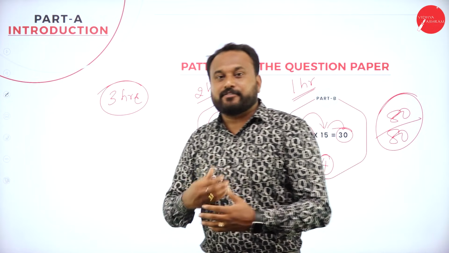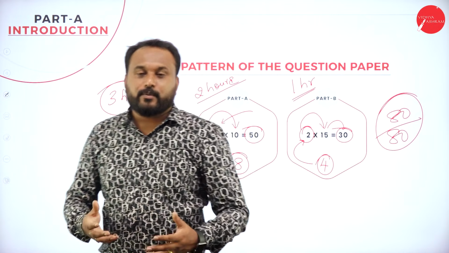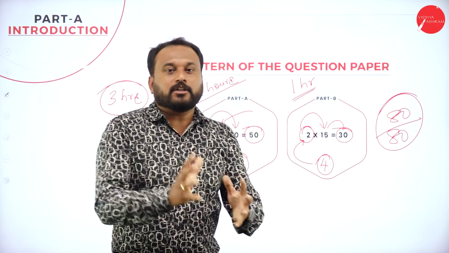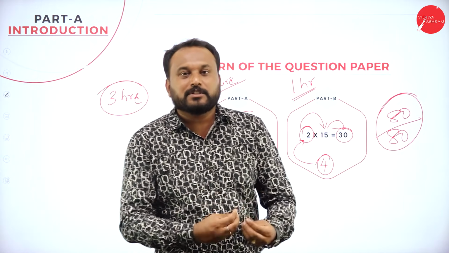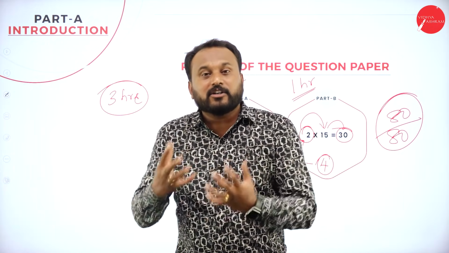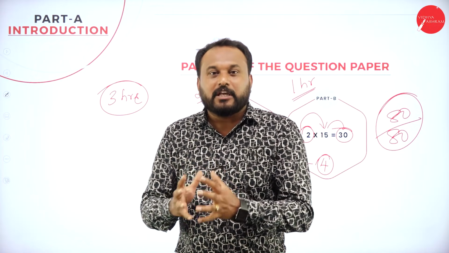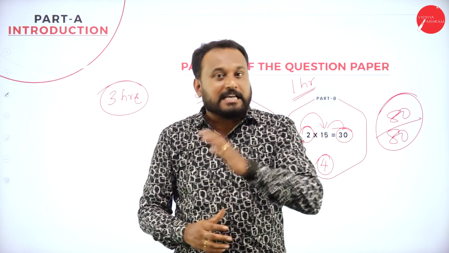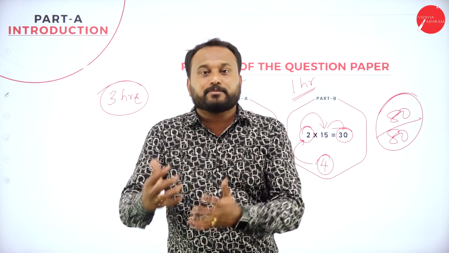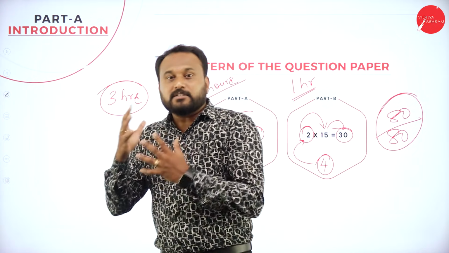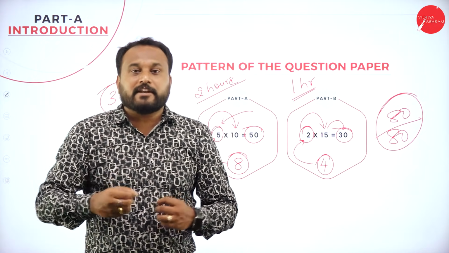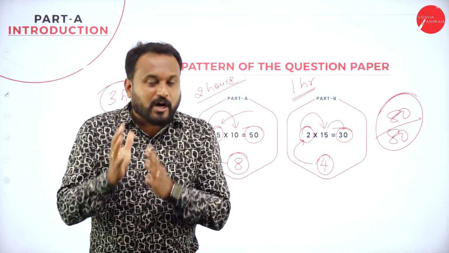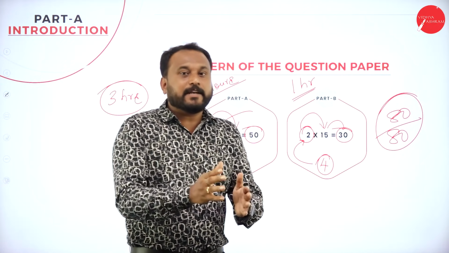Now say for example, the first question, you will get a question, say, explain the contribution of B.R. Ambedkar. Being a citizen of India, we should know who B.R. Ambedkar is and what his contributions are. That is the beauty of Constitution of India. Whatever has happened and whatever is happening, you are supposed to write. And who doesn't know B.R. Ambedkar? Now, if you feel that you can't write more than 5 or 6 points, it is your fault, not anybody else's.